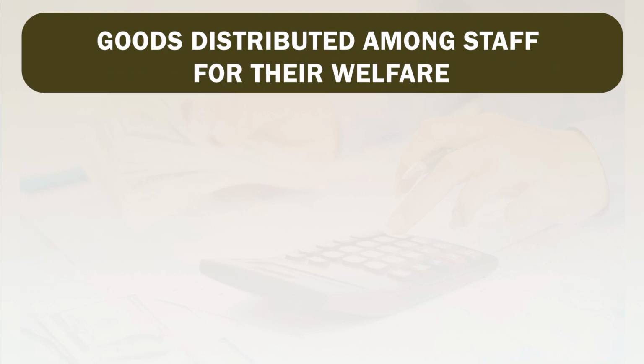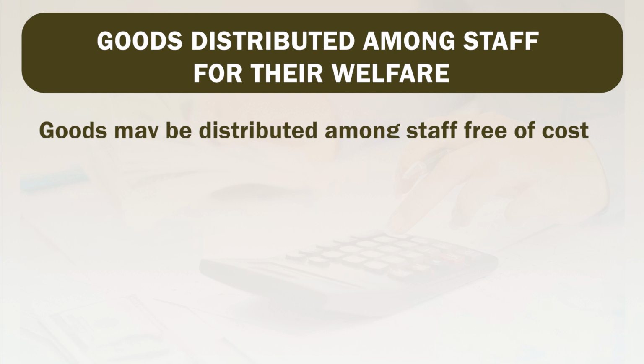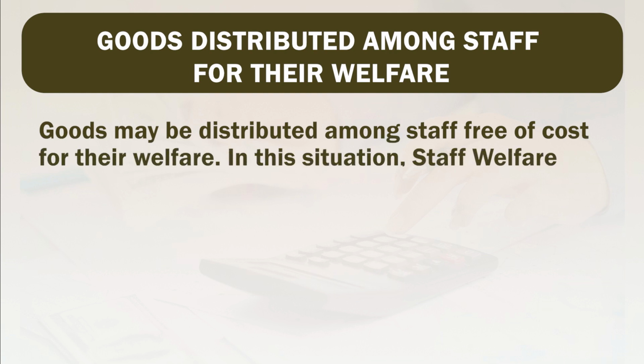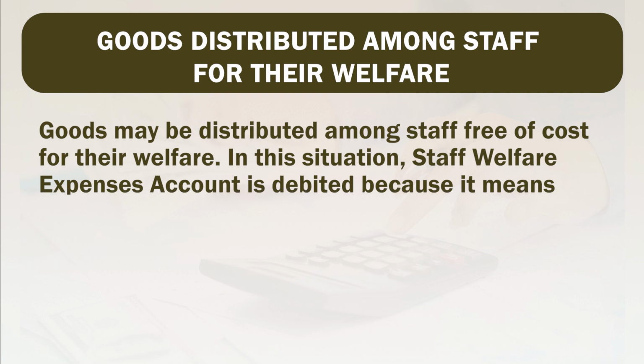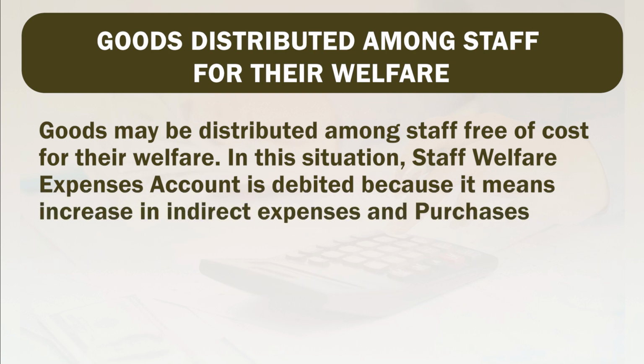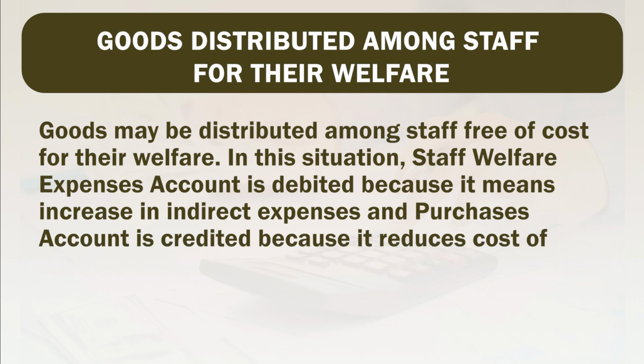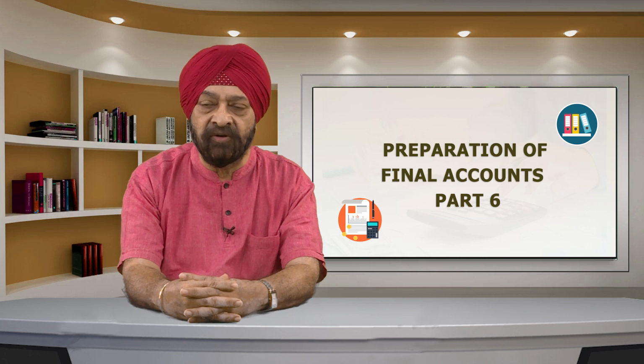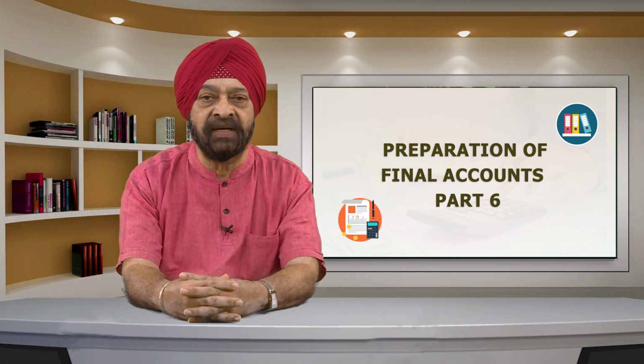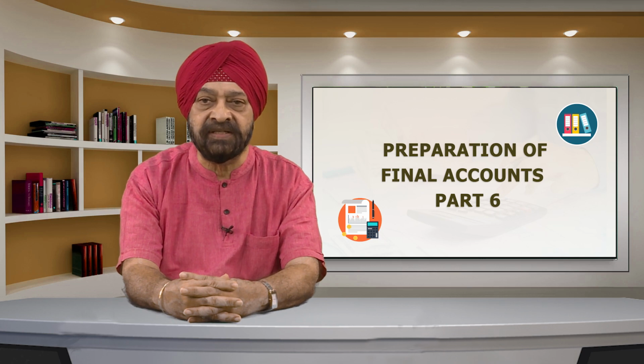Now, the next adjustment is about goods distributed among staff for their welfare. Goods may be distributed among staff free of cost for their welfare. In this situation, staff welfare expenses account is debited because it means an increase in indirect expenses, and to that extent we have to reduce purchases. So, purchase account will be credited. Then friends, simultaneously we have to cancel the GST also. Applicable GSTs are to be cancelled. If CGST and SGST are applicable, then they are to be cancelled, and if IGST is applicable, then IGST is to be cancelled on such goods.